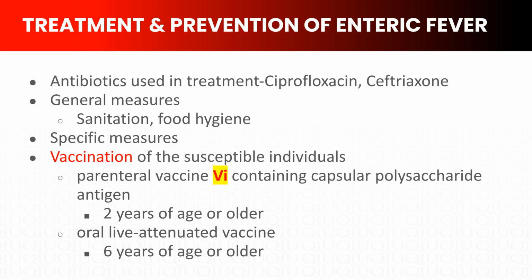There are two types. The parenteral vaccine contains Vi capsular polysaccharide antigen. It's given as an injection and is suitable for individuals 2 years of age or older. It provides protection for about 3 years. The oral live attenuated vaccine is given as capsules and is suitable for individuals 6 years of age or older. It requires multiple doses and provides protection for about 5 years.